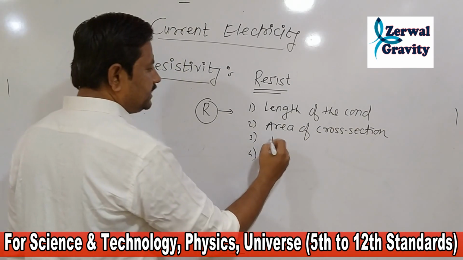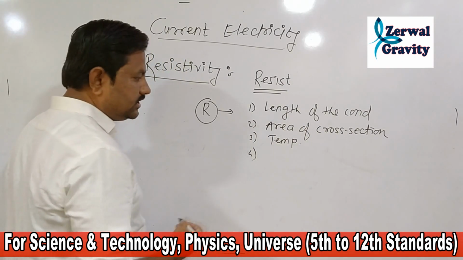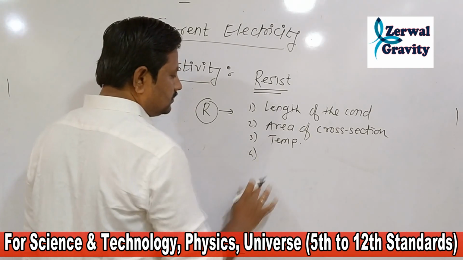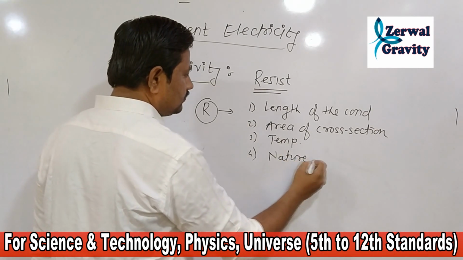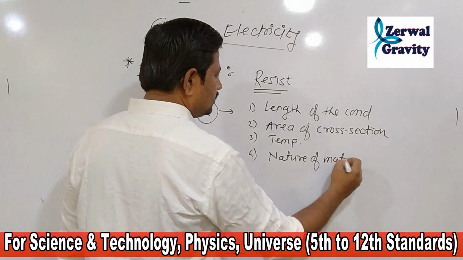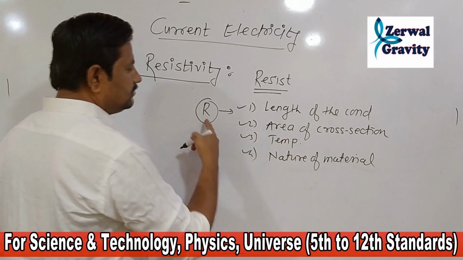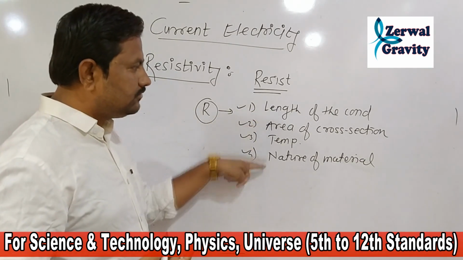The third one is the temperature, and the last one is the nature of material. The resistance of the conductor depends on these four factors.